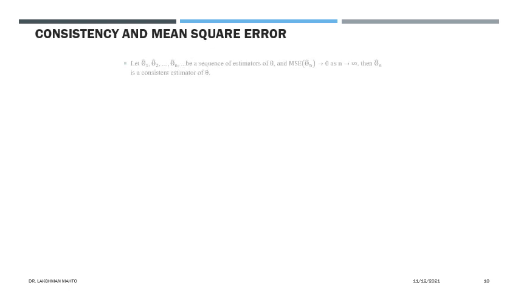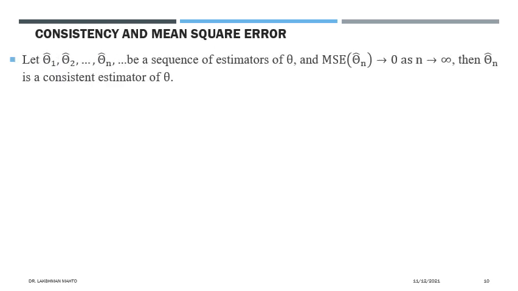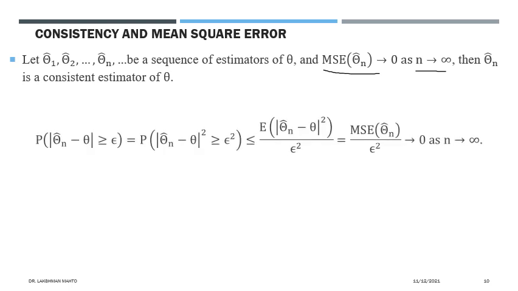So what is the generalization? Suppose we have a sequence of estimators for a parameter theta that we want to estimate. And suppose we are given that the mean square error of the estimator approaches 0 when the sample size is very big. Then this result implies that the corresponding theta hat, that estimator, is a consistent estimator of the parameter theta. So how can you prove that? It can be proved easily using a probabilistic inequality.